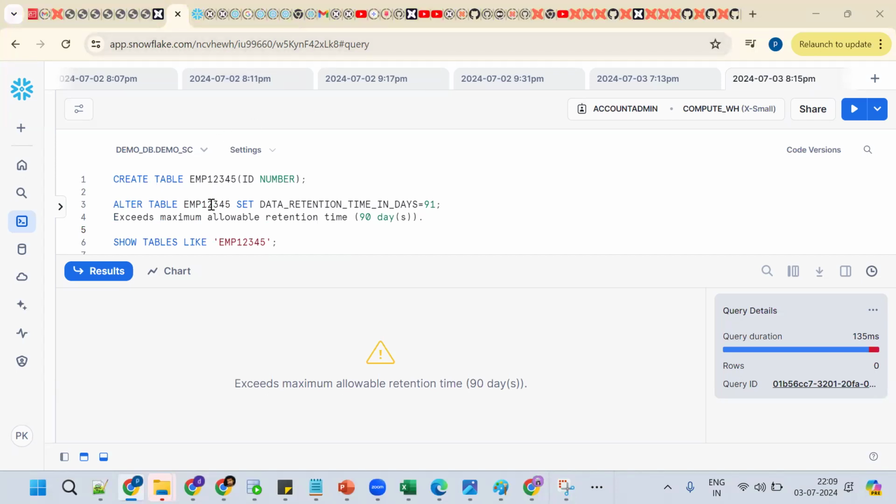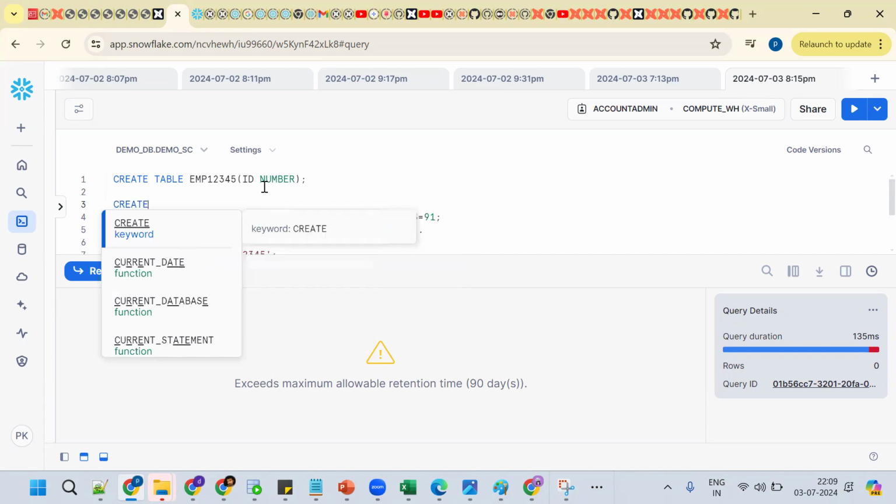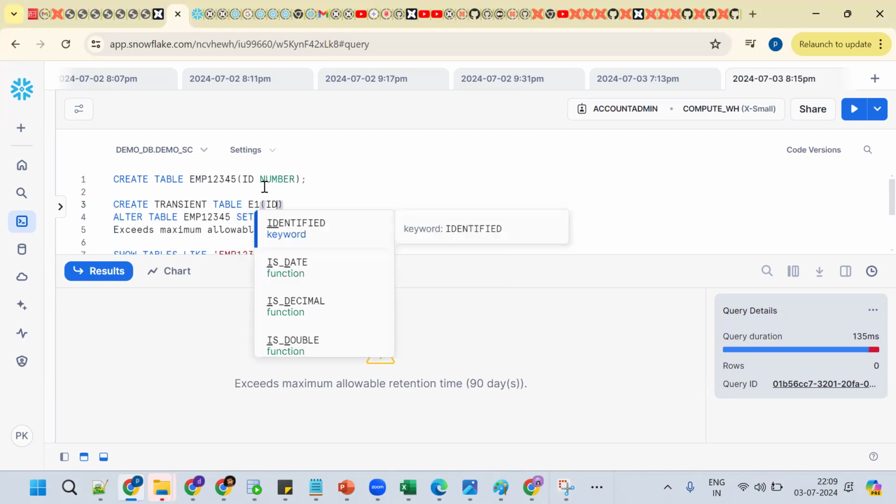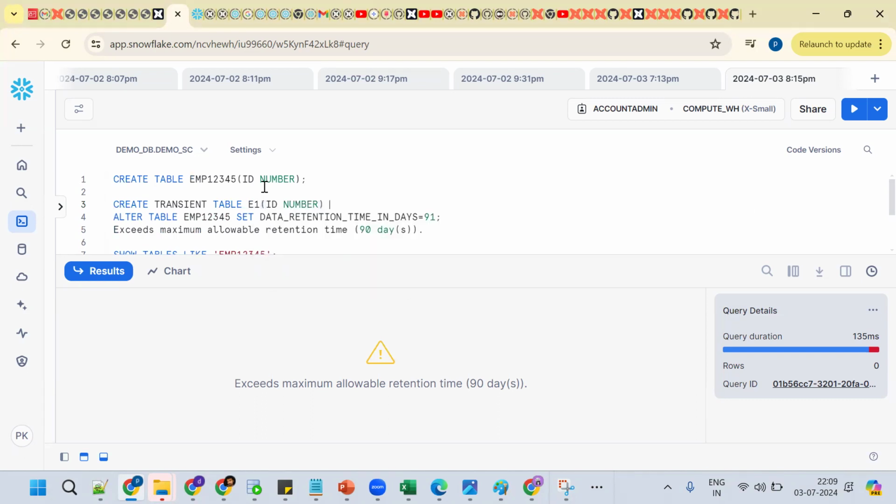Same thing, let's try for one more table. Create a transient table E1. What kind of table is this? It's a transient table.